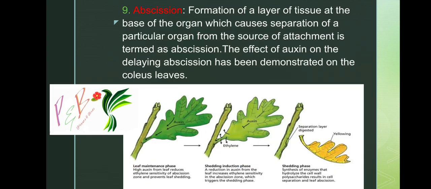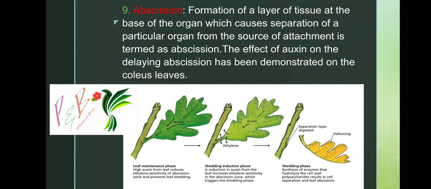Okay, next, abscission. Formation of a layer of tissue at the base of an organ, which causes separation of that organ from its source of attachment, is termed abscission.